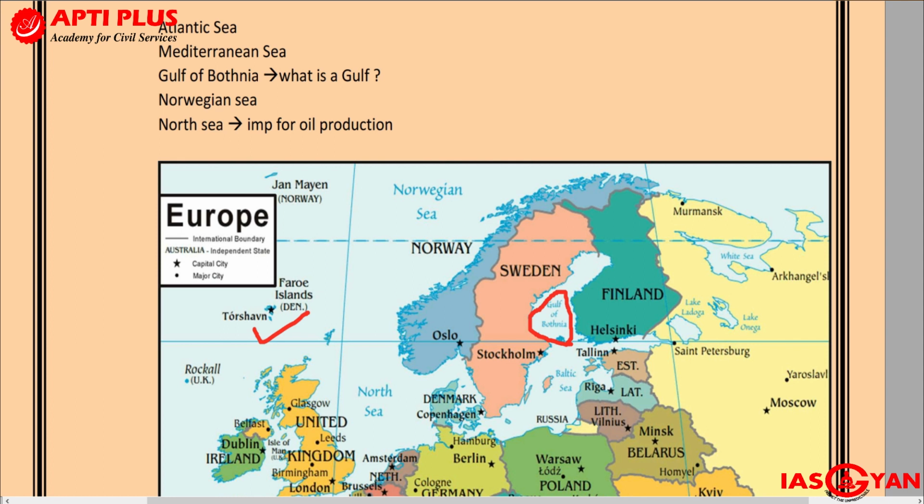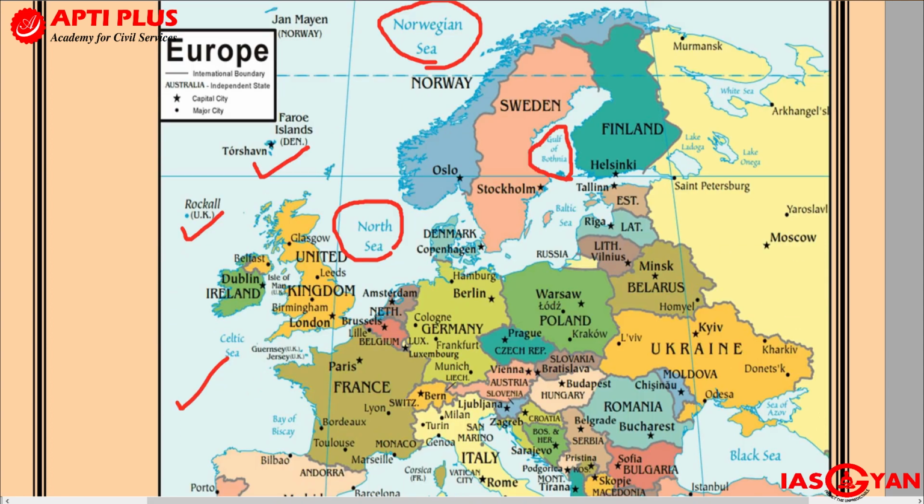Apart from this, we also get to see that there is an important sea which is called the Norwegian Sea. So the Norwegian Sea is over here, the Atlantic Ocean is over here, the Gulf of Bothnia is present over here, and we also get to see another important sea which is called the North Sea. The North Sea is present over here. The North Sea is important for oil production. It has a lot of reserves of mineral oil.